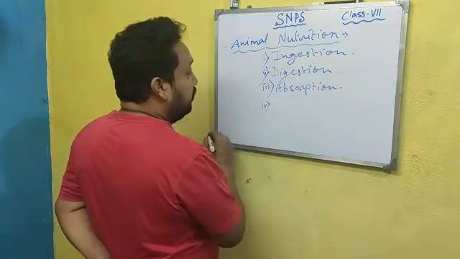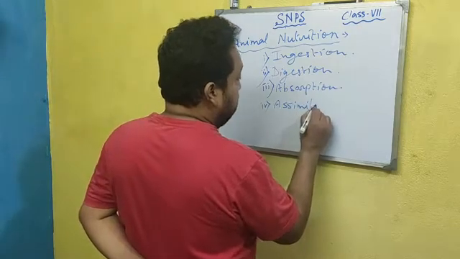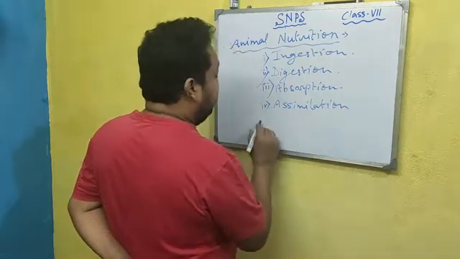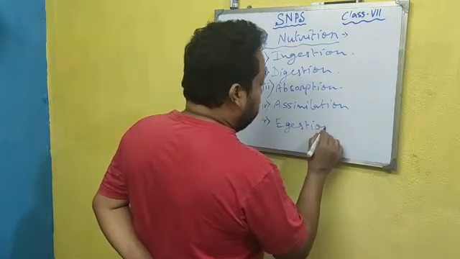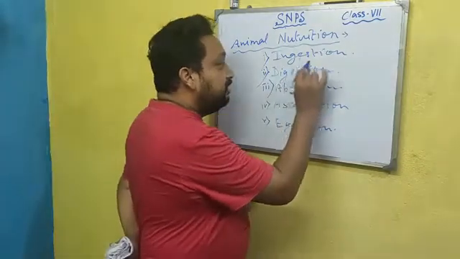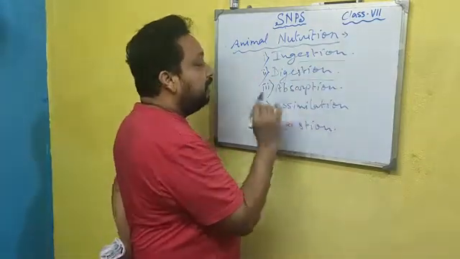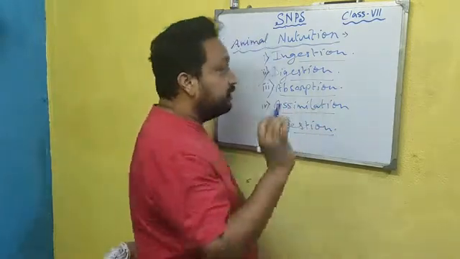Fourth, assimilation. And fifth, egestion. So there are 5 steps: ingestion, digestion, absorption, assimilation and egestion.